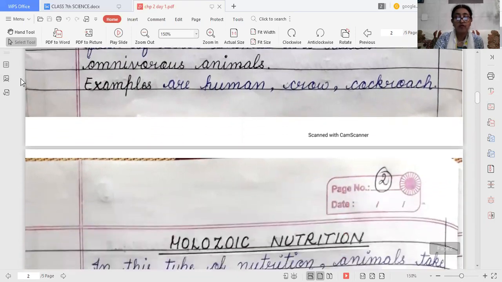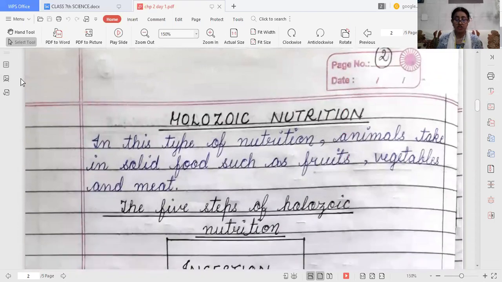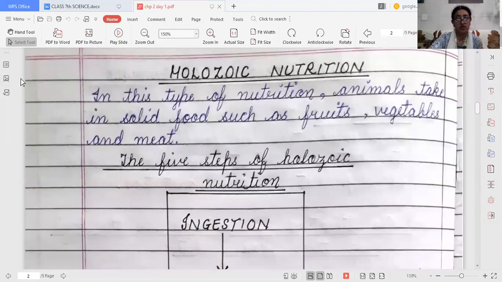Now we will go for holozoic nutrition. What is holozoic nutrition? It is a nutrition where the animals take in solid food, like fruits, vegetables, meat, chapatis.